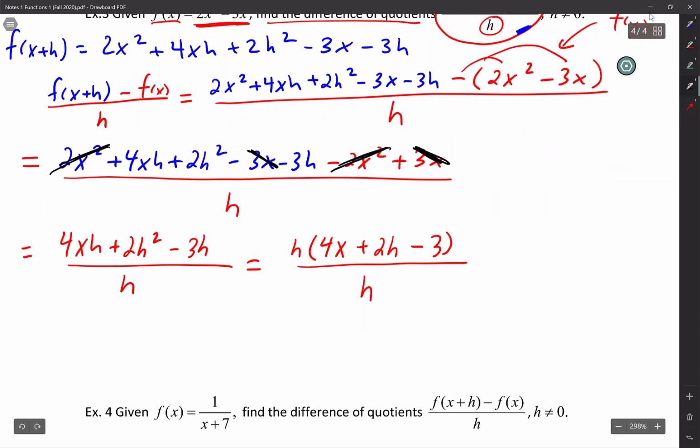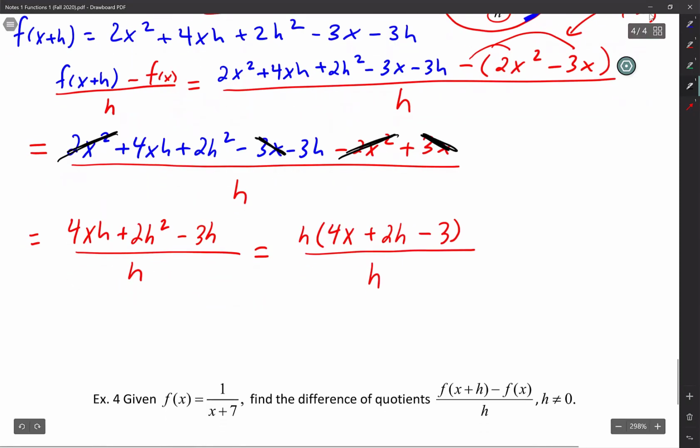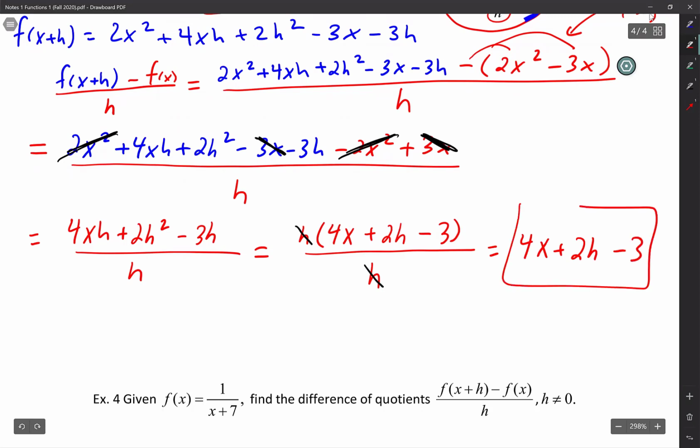Now on this one, I can say cancel out instead of zero out because I have an h on the top and an h on the bottom. Because h over h is the same thing as a 1, that cancels out. And now what you have left is just 4x plus 2h minus 3. And there it is. That's my expression. That's your difference quotient expression.